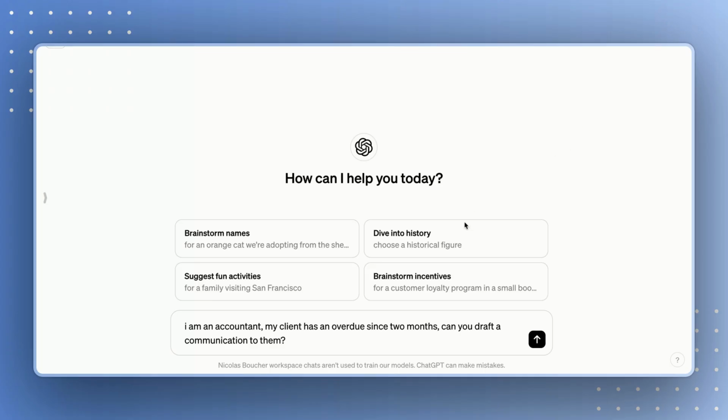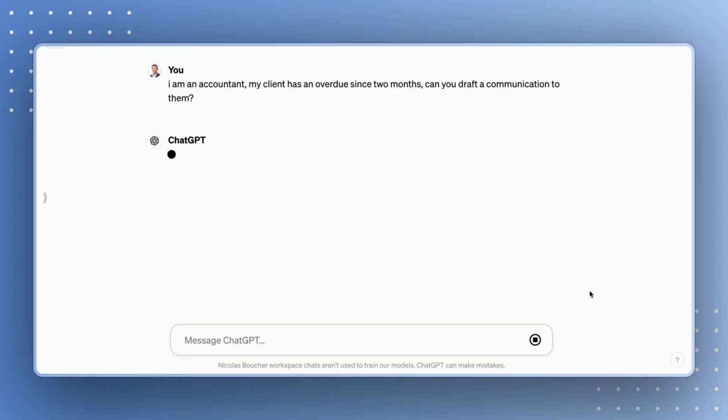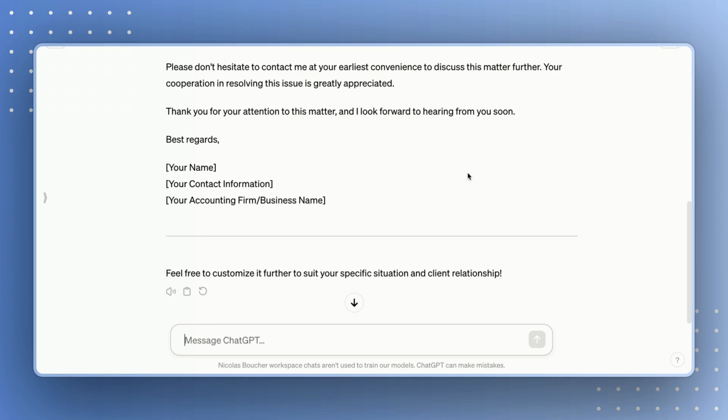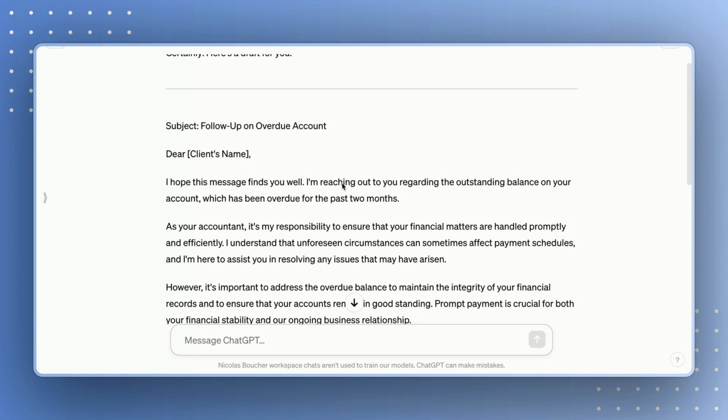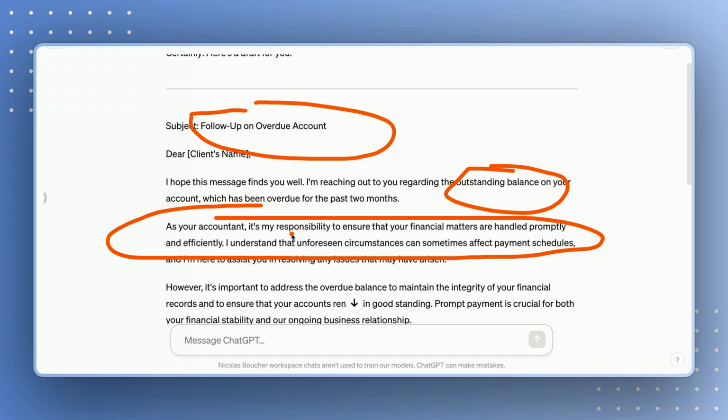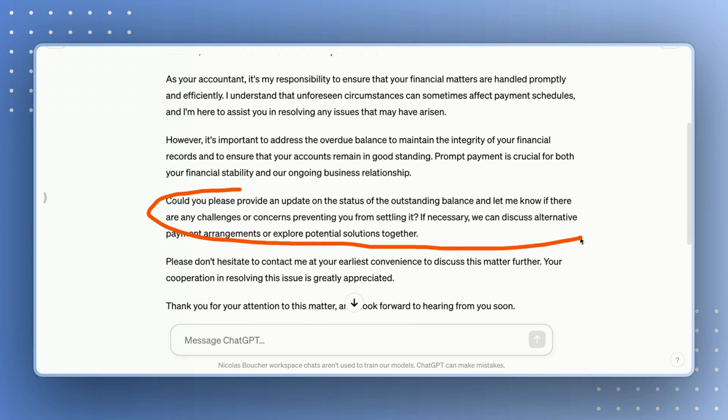Now let's see if, using the CSI framework, we get a better output from ChatGPT. Already, it starts to write the letter, and we can see that we have exactly a letter on the overdue, on the outstanding balance, and we ask nicely for payment and also ask what the status is. So we are quite gentle.